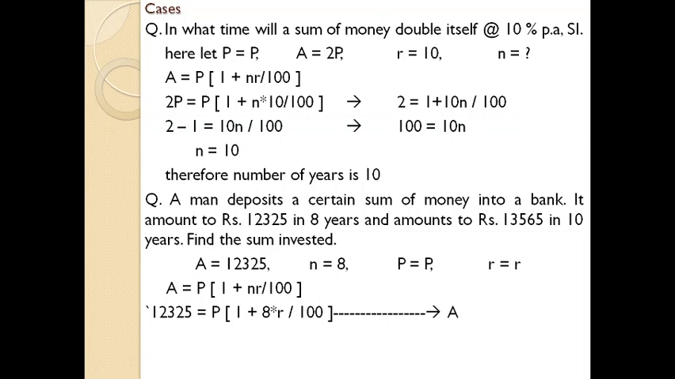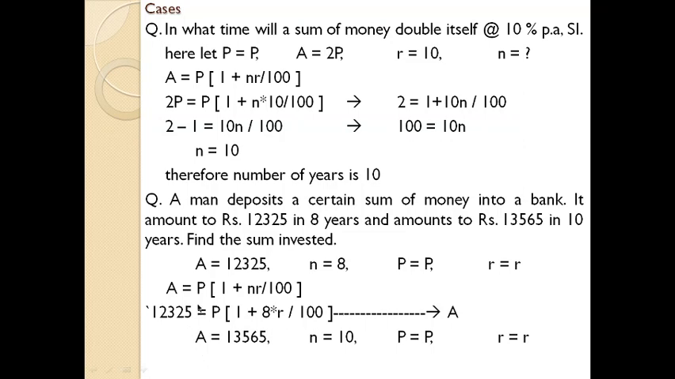Similarly, as I told earlier, we are going to divide the question into two parts, one related to 8 years and other related to 10 years. In the second part, the annual amount is 13,565. Don't get confused by two annual amounts. How can someone get two annual amounts based on one principal amount? Don't think like that.